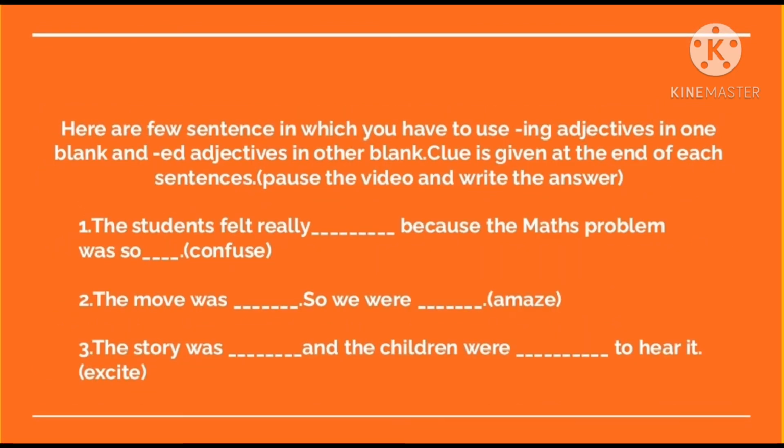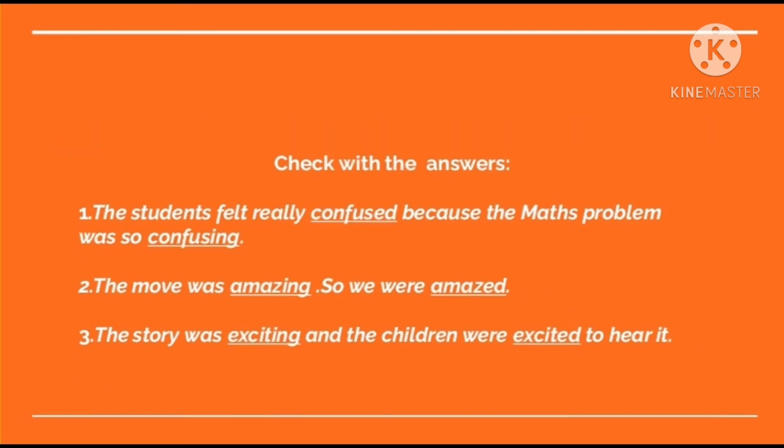Here are a few sentences in which you have to use ing adjectives in one blank and ed adjectives in the other blank. Clues are given at the end of each sentence. Now pause the video and write the answer. Let's now look into the answer.